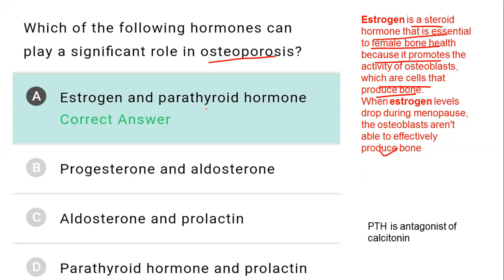Another hormone is parathyroid hormone. Parathyroid hormone also plays an important role in calcium retention. Parathormone is the antagonist of calcitonin. So the correct answer is estrogen and parathyroid hormone. Aldosterone is not involved, and prolactin is also not involved in osteoporosis. So the answer is option A.